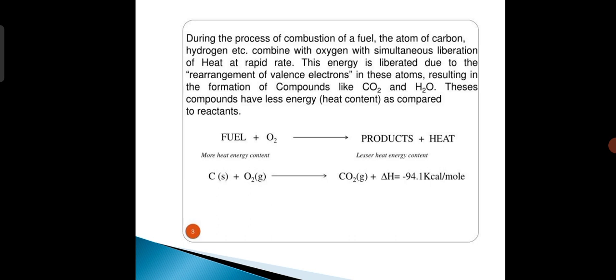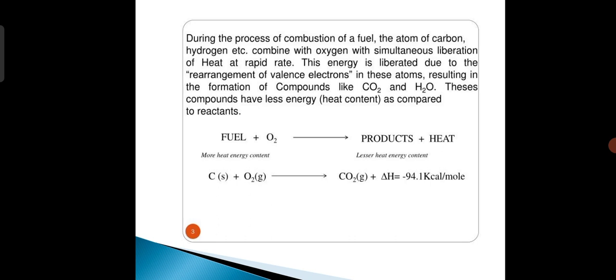During the process of combustion of fuel, the atoms of carbon, hydrogen, etc. combine with oxygen with simultaneous liberation of heat at a rapid rate. This energy is liberated due to the rearrangement of valence electrons in these atoms, resulting in the formation of compounds like carbon dioxide and water vapors. These compounds have less energy as compared to the reactants.